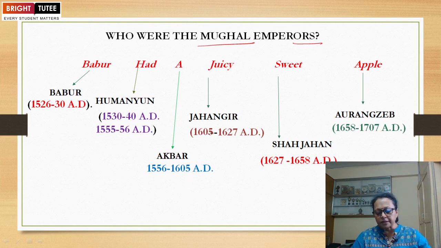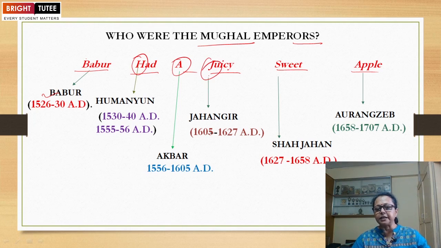So first of all was Babur. It's in a rhyming way. What we have to learn is: Babur had a juicy, sweet apple. B for Babur, H for Humayun, A for Akbar, J for Jahangir, S for Shah Jahan, and apple is again for Aurangzeb. So in this way, we can easily remember the names of the Mughal rulers in chronological order.